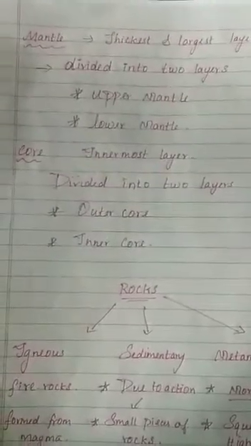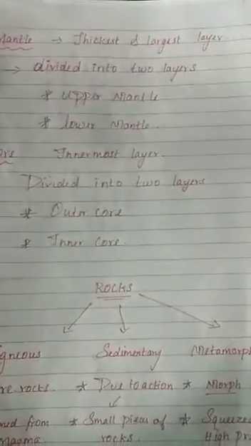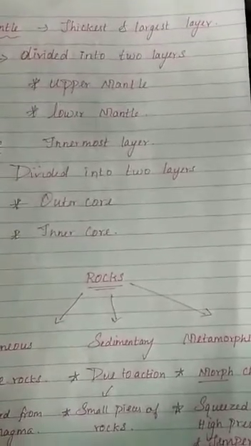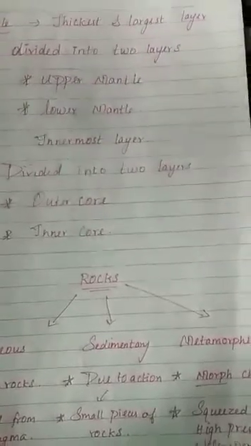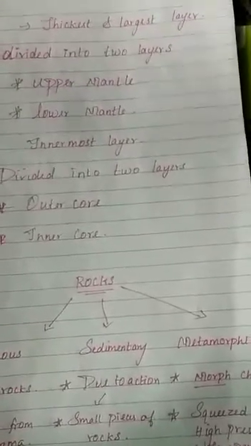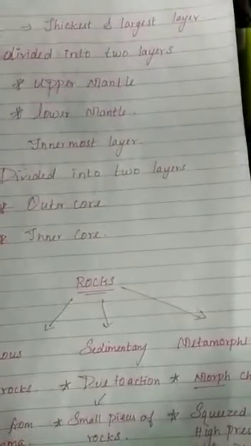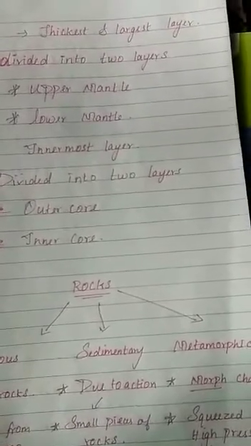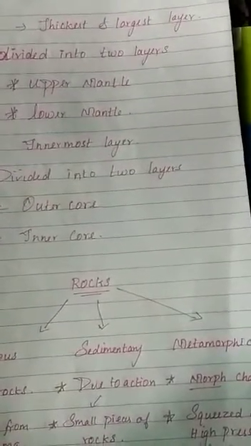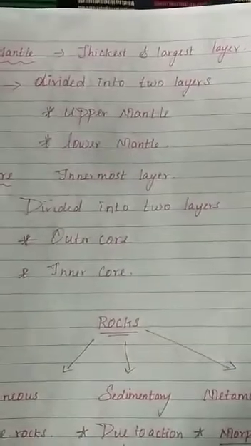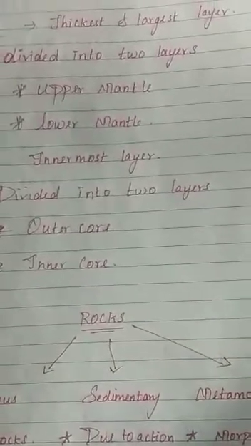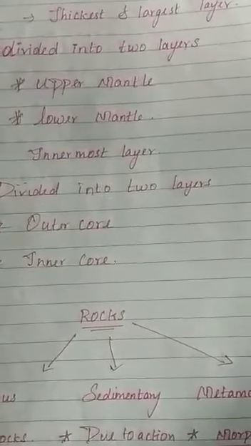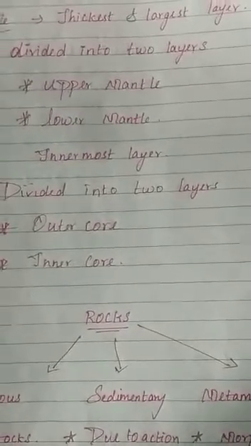Next is mantle. The layer of Earth between the crust and the core is called mantle. It is 2,900 km wide. It is the thickest layer. Due to its thickness, most of the Earth's internal heat gets trapped in this layer.